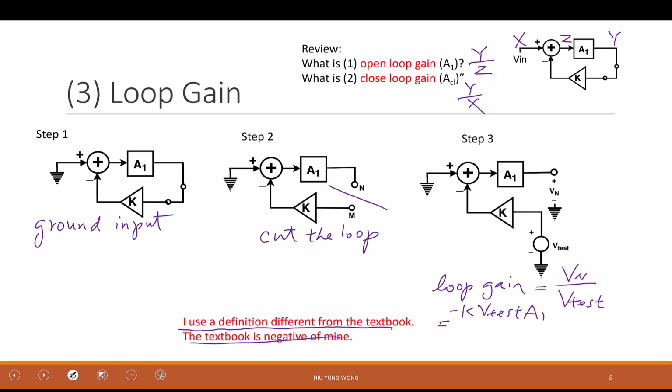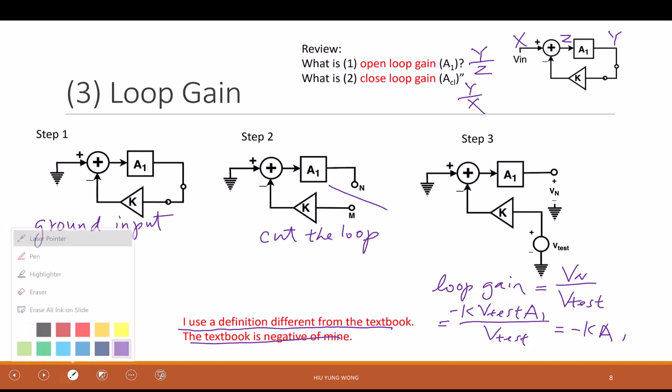Yeah, just multiply one more A1, right? So divided by V test. And this is just negative KA1, right? And that's why I say it is different from my definition here. They actually call KA1 the loop gain. So you just make sure what definition people are using. In my case, I'm using negative KA1 as the definition.